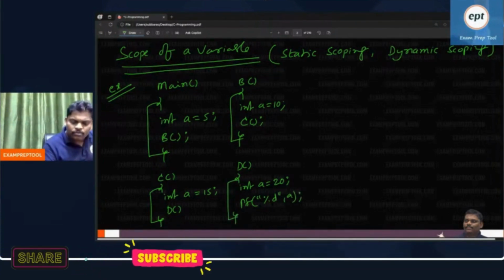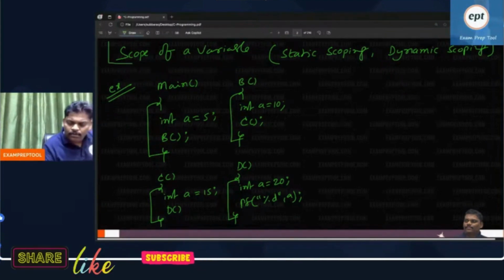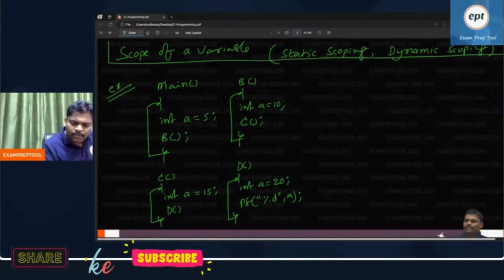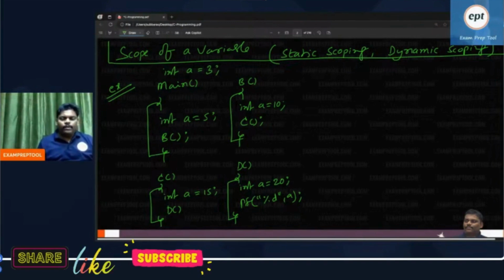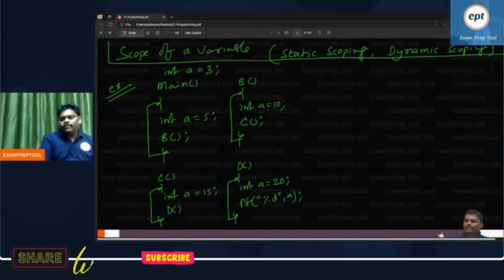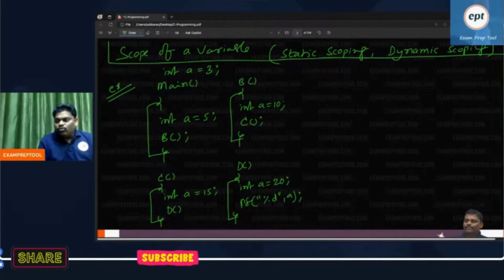Next one. Upper of this program, upper of this particular topic, like this. See this one here. Int a is equal to 3. Yeah, take this problem. It is the first problem. Everyone will get it. Scope of a variable, static scoping, dynamic scoping. It is the first topic. If anyone came just now, don't think that you missed out something.